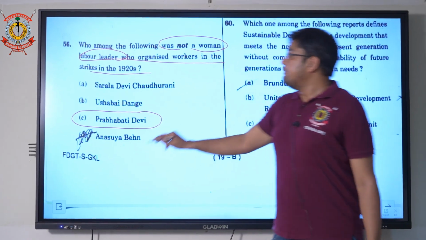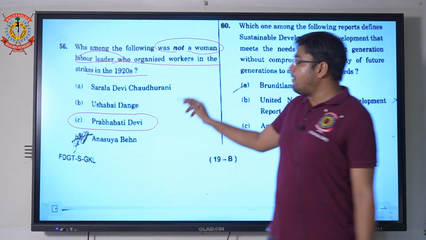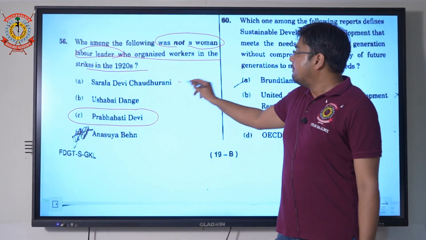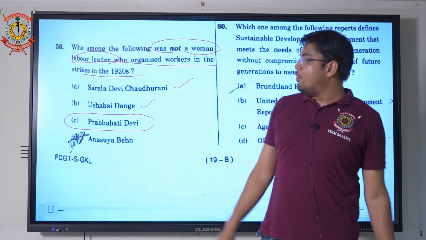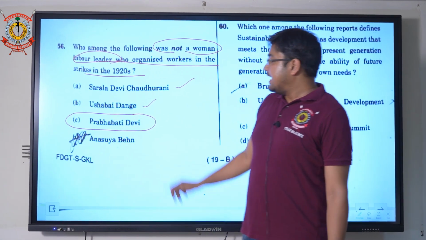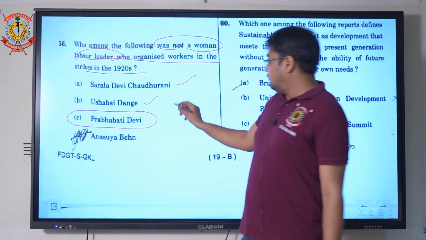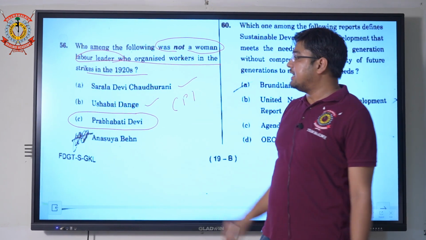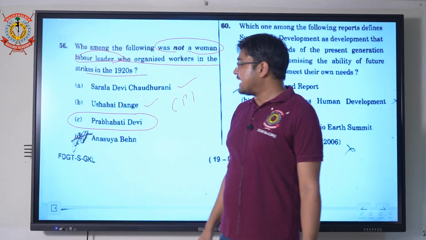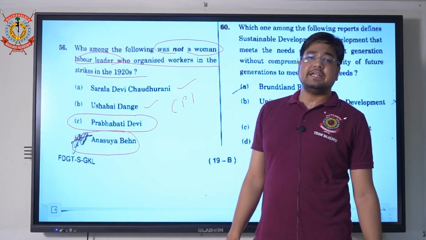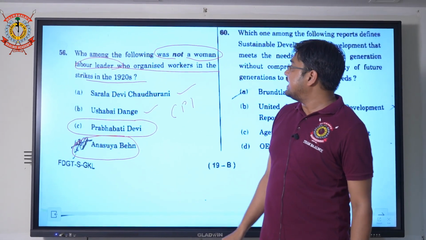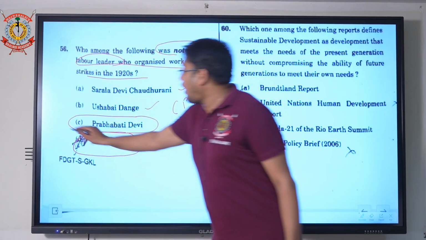C is the correct one because Sarla Devi Chaudhurani formed both Bharat Stri Mahamandal, and Ushabai Dange was a revolutionary leader who worked for the labor class, and she married a person who joined the Communist Party of India in Maharashtra. She was active in Maharashtra. And Anusuya Behn, you read about in the 1918 Ahmedabad mill strike. So she was again a woman labor leader. The correct option is C.